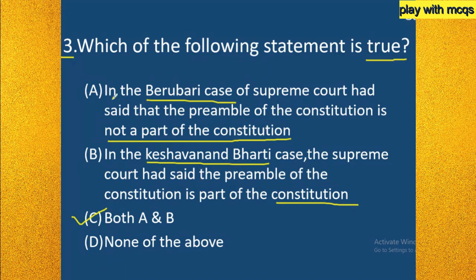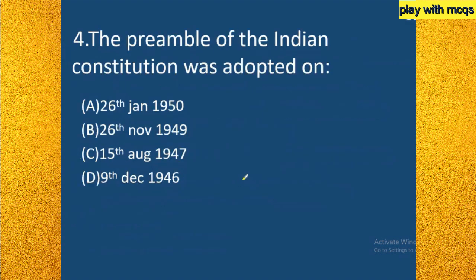So in the Berubari case in 1960, they said that the preamble is not a part of the Constitution, and again in 1973 they said the preamble is a part of the Constitution. Until now we should conclude that the preamble is a part of the Constitution, so both the statements are true. So the answer is C, both A and B.